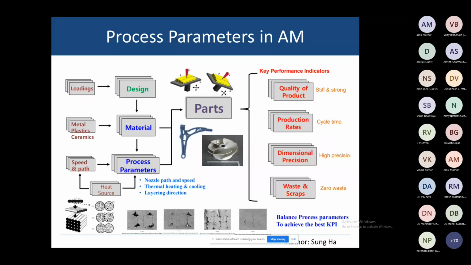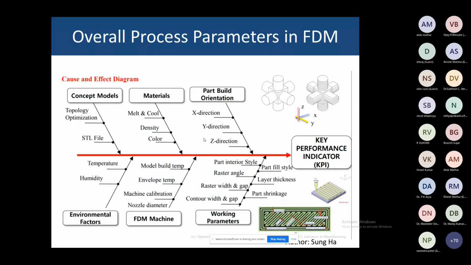And the key performance indicators: the quality of the product, stiff and strong, then the production rate, the cycle time, then the dimension and precision, high precision. Dimension and precision is a very important thing in this case. You can achieve a precision accuracy of plus minus 0.1 mm, and very little waste is there in the case of this additive manufacturing process. So these are the process parameters. In the next slide, you can see the overall process parameters in FDM.